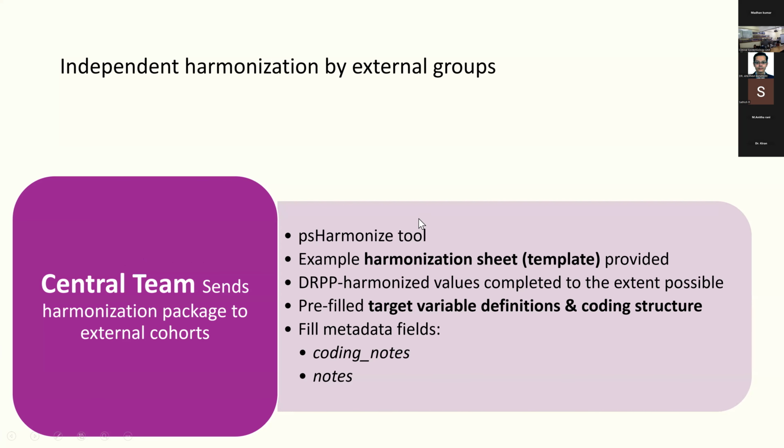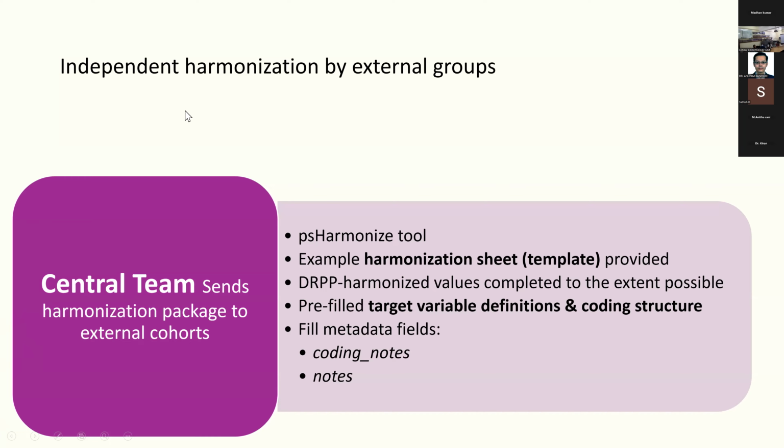In the DRPP, they have also done something called federation of data. 14 out of the 16 cohorts sent all the data sets to a central server and got it centrally harmonized. 2 of the data sets had refused to give that data. So what the central team did was send the harmonization package to the external cohorts. They actually sent the harmonization tool itself.